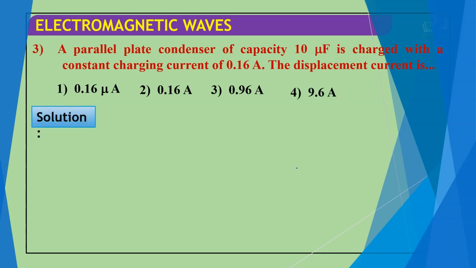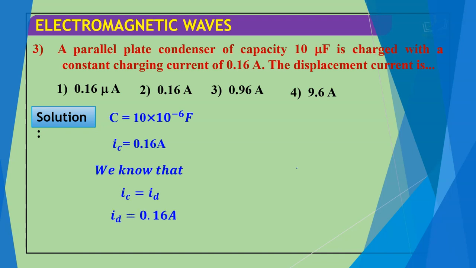So let us see the solution of this question. Capacity C is 10 to the power minus 6 farad. IC is given as 0.16 ampere. We know that IC is equal to ID, so ID is equal to 0.16 ampere. The correct answer is 0.16 ampere.